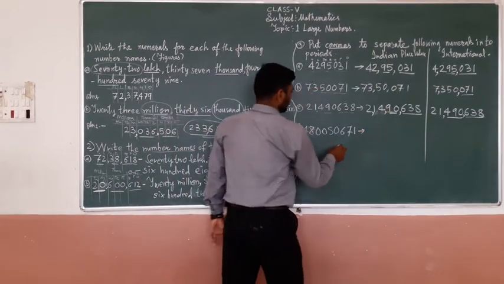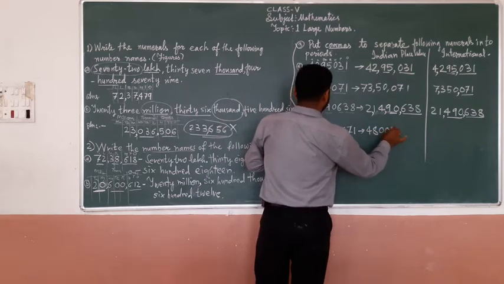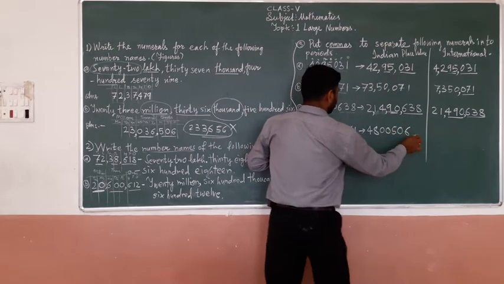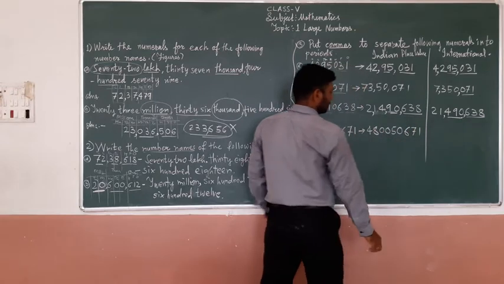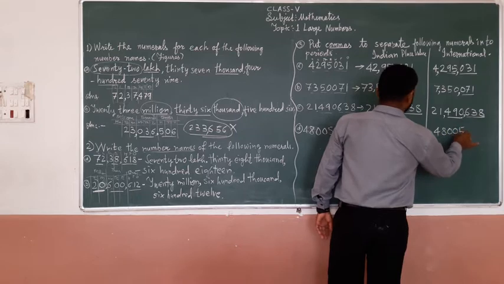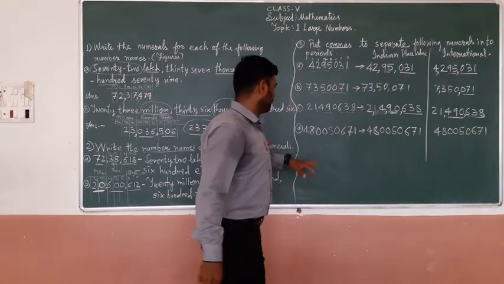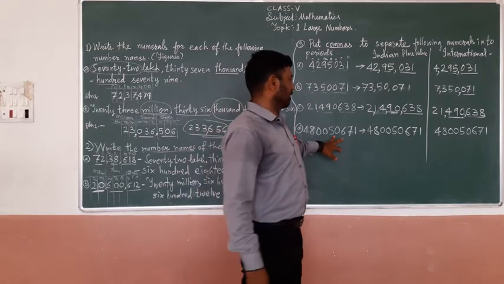Now here, first write the number 48005067. Is it? 48005067.